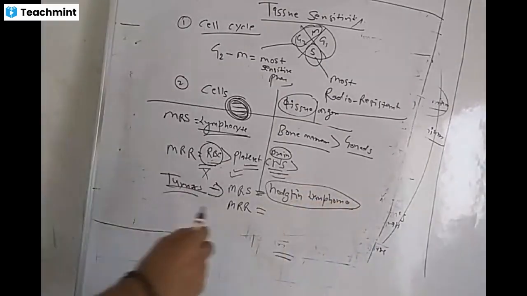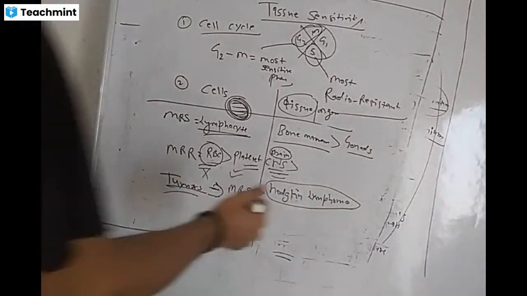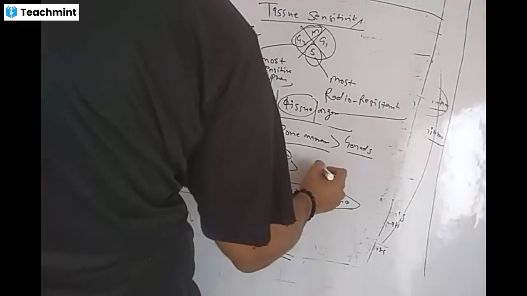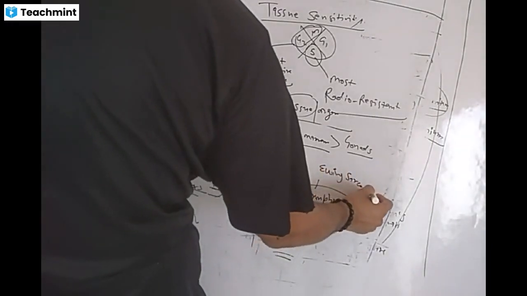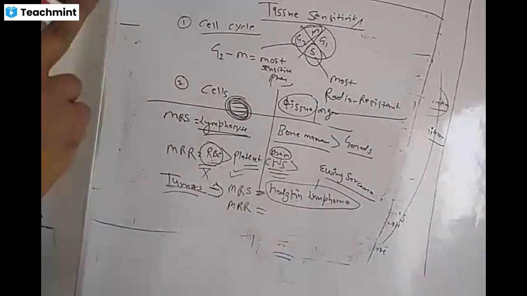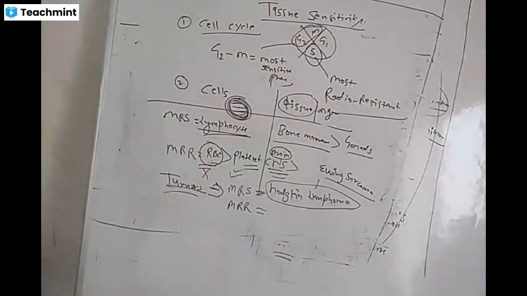Hodgkin lymphoma is the most radio sensitive tumor. And number two is Ewing sarcoma. So these are the two tumors that will respond to radiation therapy.